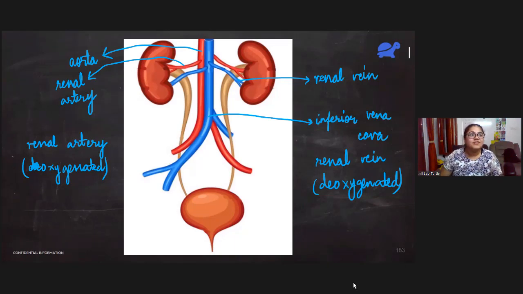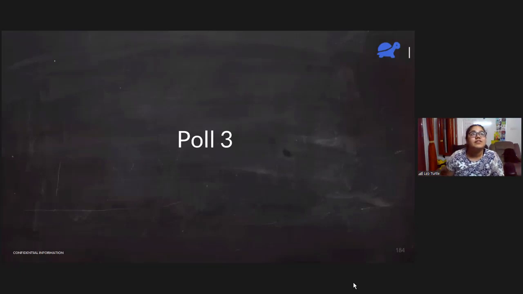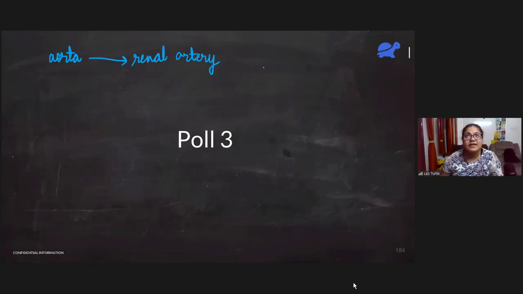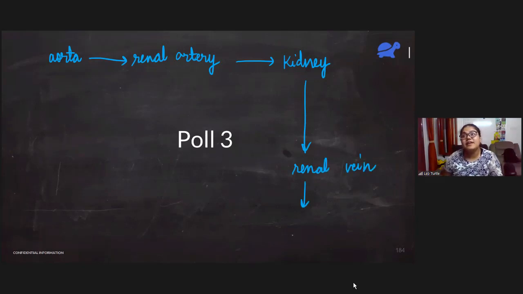See, let me just draw a flowchart to make it clear. We know that aorta is carrying blood to renal artery. This renal artery then sends this blood to the kidney. From kidney, it goes into renal vein, and from renal vein, it goes into the inferior vena cava. This is the pathway. And let me add heart also. Heart takes blood to aorta, and from inferior vena cava, blood again goes to the heart.